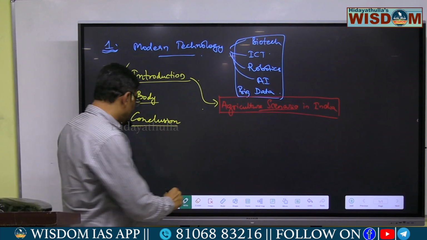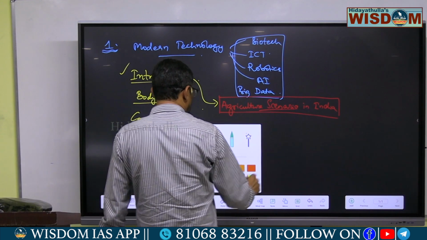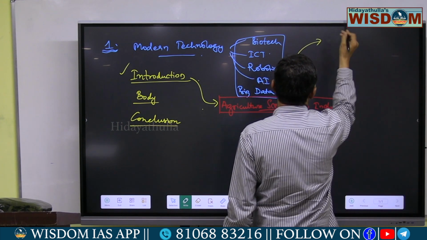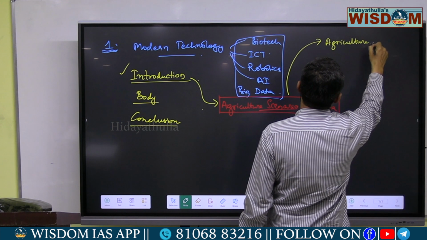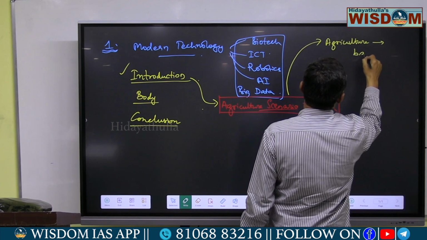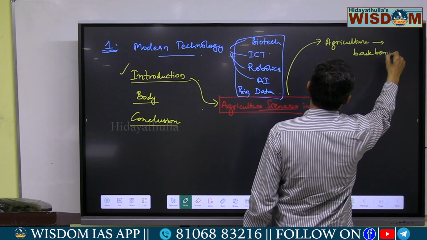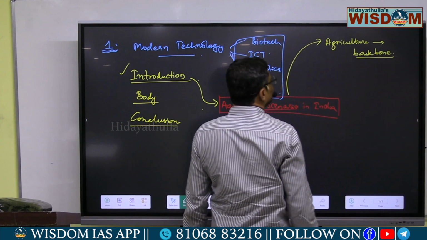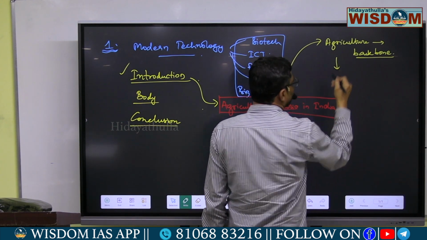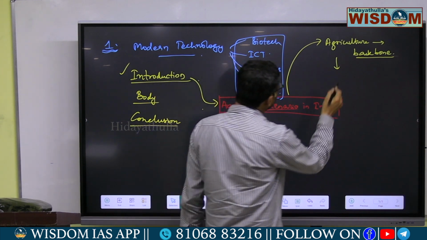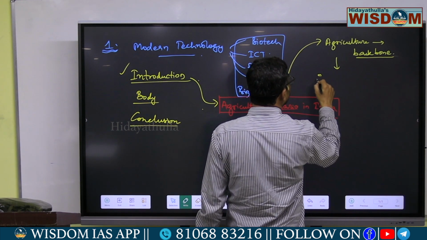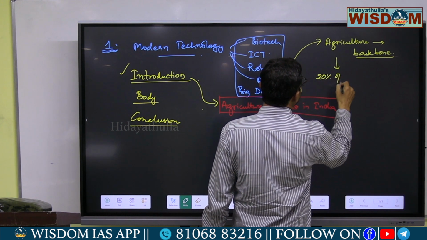Why is it the backbone? Because most of the population depends on agriculture only. And agriculture and allied sectors contribute nearly 20% of our GDP.